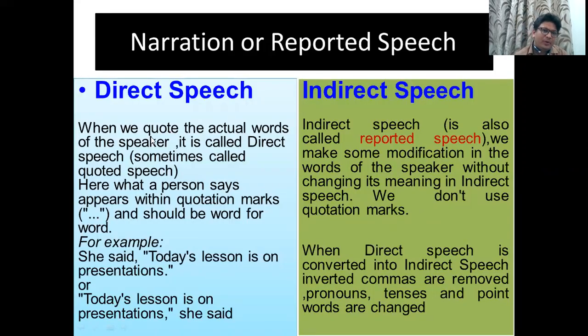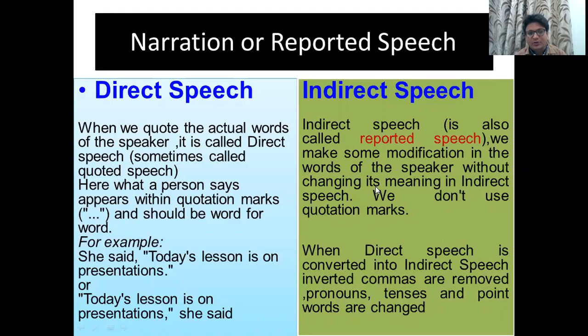Before we begin the topic, it is very important to understand the meaning of direct and indirect speech. Direct speech: when we quote the actual words of the speaker, it is called direct speech. Here, what a person says appears within quotation marks and should be word for word. But when we convert direct speech into indirect speech, we make some modification in the words of the speaker without changing its meaning. It is called indirect speech.